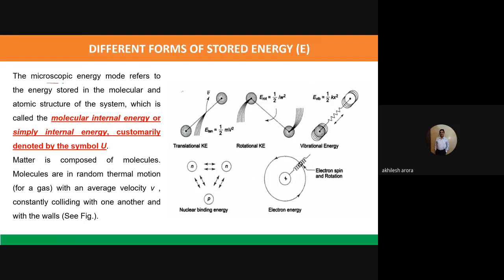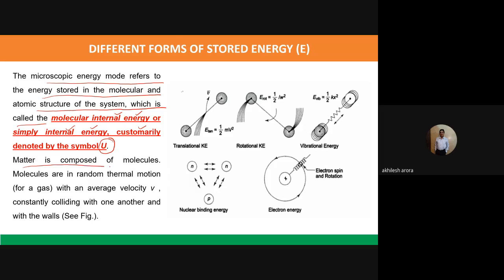The microscopic energy mode refers to energy stored in the molecular and atomic structure of the system, which is called the molecular internal energy, or simply internal energy, and it is customarily denoted by the symbol small u or capital U. If you are using capital U, it will be total internal energy. If you are using the small u, it will be specific internal energy. Okay.